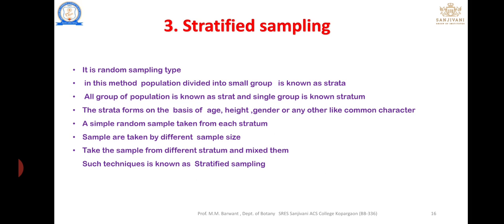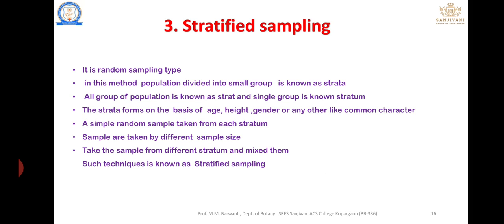In this method the population is divided into groups, known as strata, and a single group is known as a stratum. The strata are made on the basis of different criteria such as age, height, gender or any other character. It is a simple method.